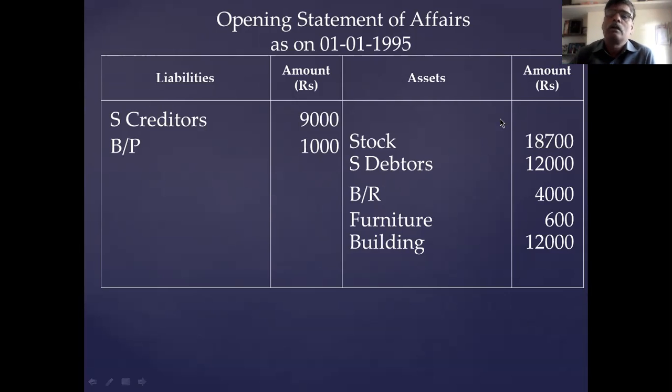If you close the statement of affairs with only these items, it is a wrong and incomplete statement of affairs. Remember this. So you record the bank balance. Bank is rupees 8,350. This balance you have to take.